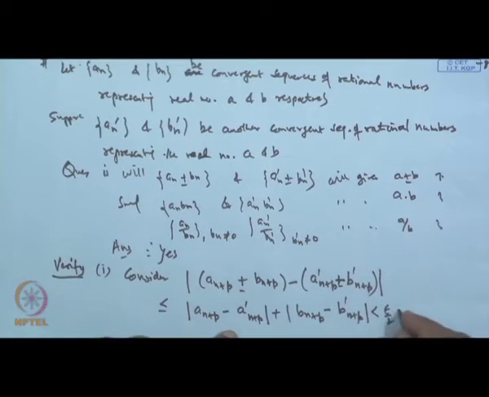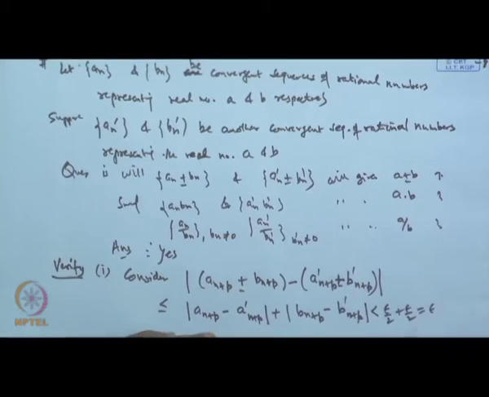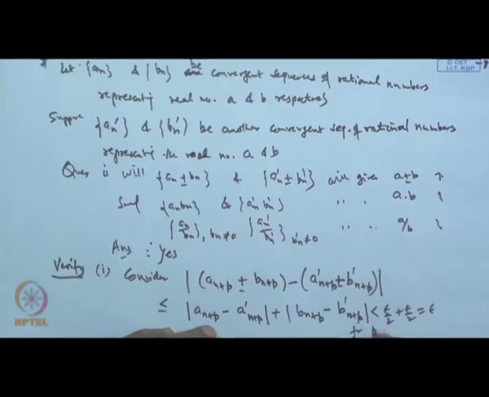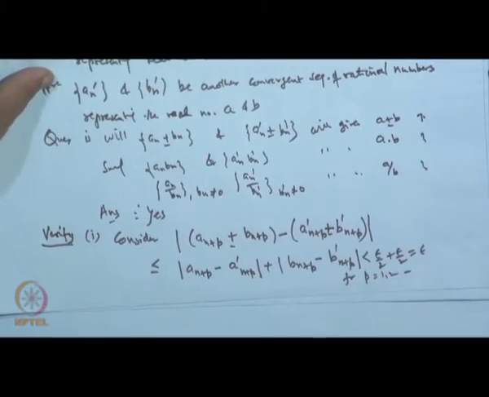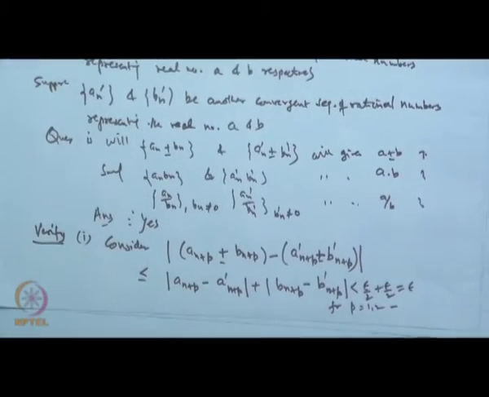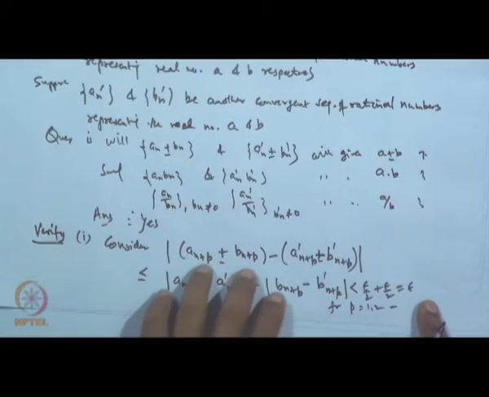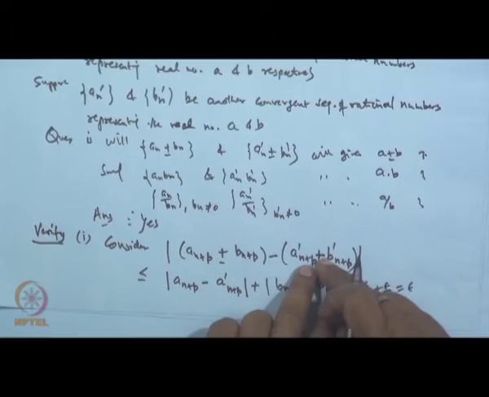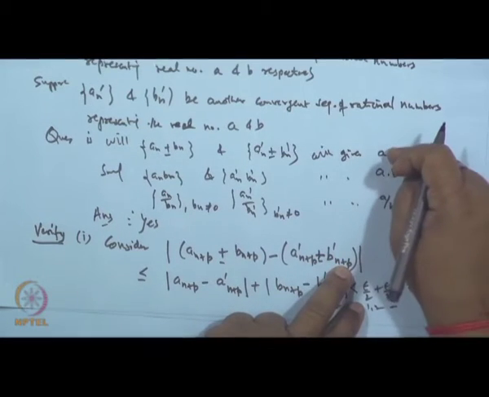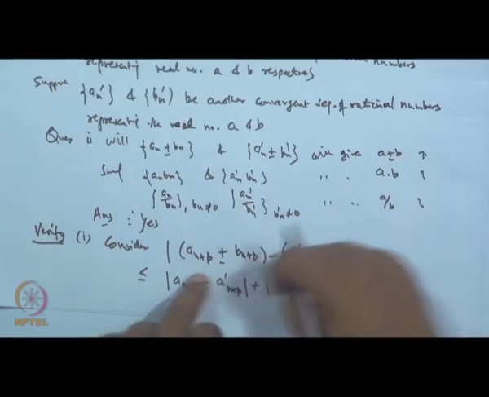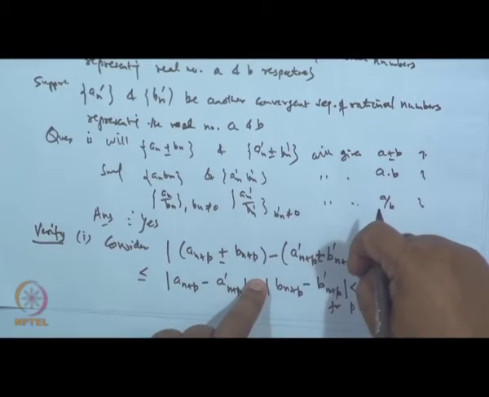Similarly, this difference can be made as small as we please, epsilon l by 2. So the total is epsilon l for all p, for p equal to 1 to 3. So what does this show? That this difference is less than epsilon l. It means the sequences a n plus b n and a dash n plus p, b dash n plus p will give the same number, and that number is nothing but a plus b. Similarly, for the difference, is it okay?